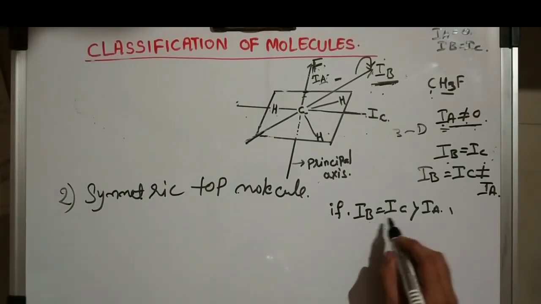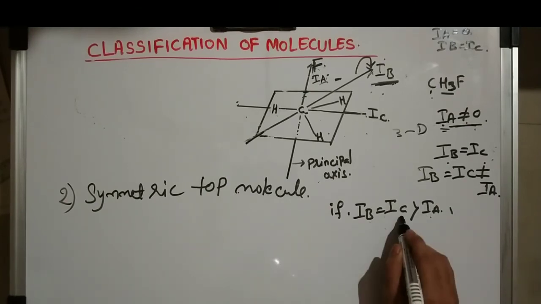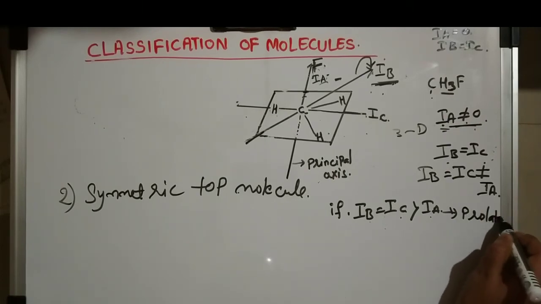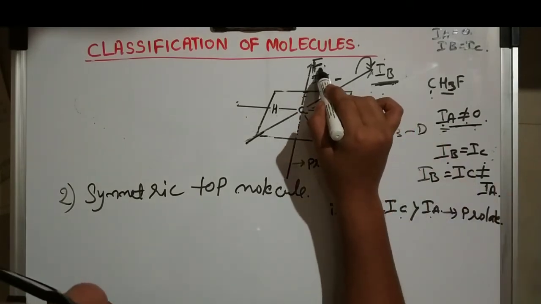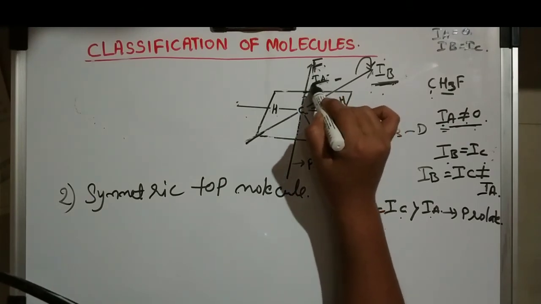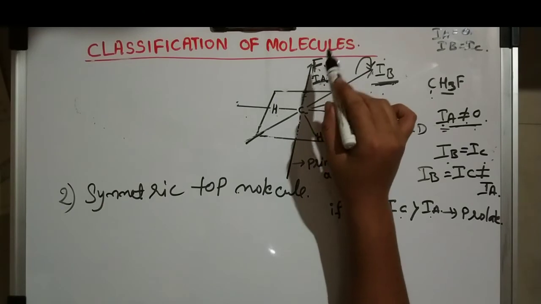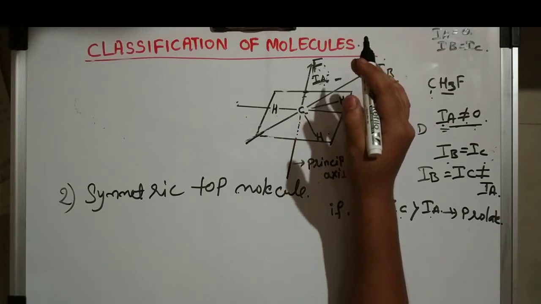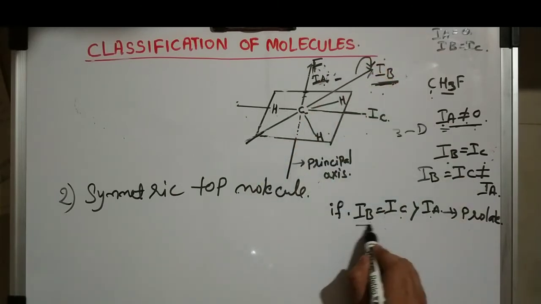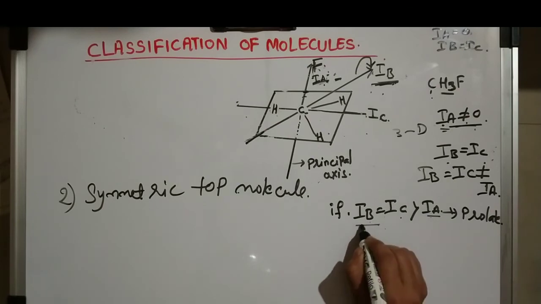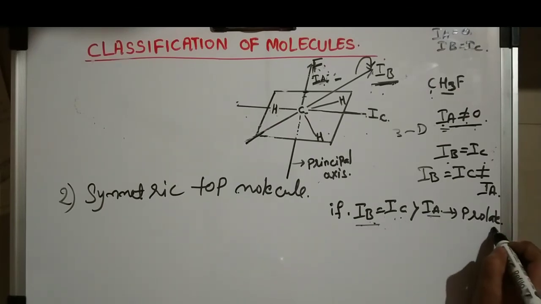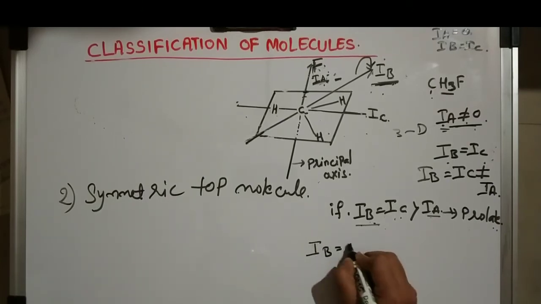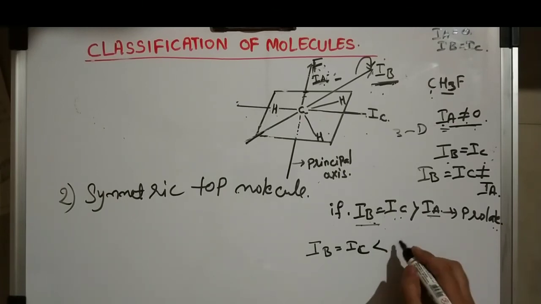Under the conditions, the first one is if IA is less than IB and IC, so we can name it as prolate. Prolate means while rotating the fluorine molecule along IA, the force taken is less, so the moment of inertia is less over here. That is the first condition: IA is less than IB and IC, prolate molecules.